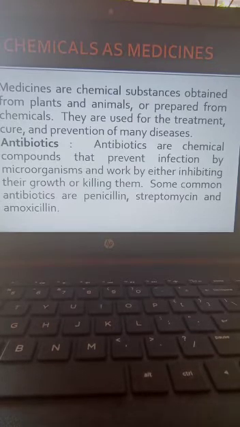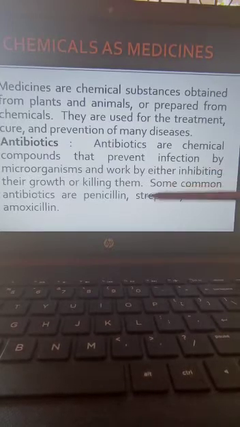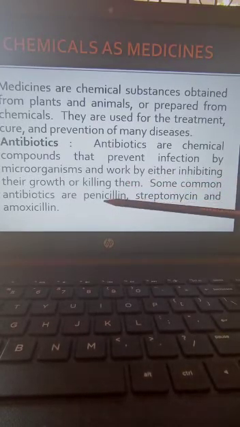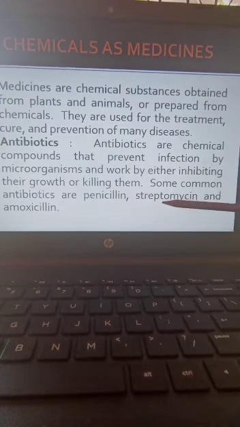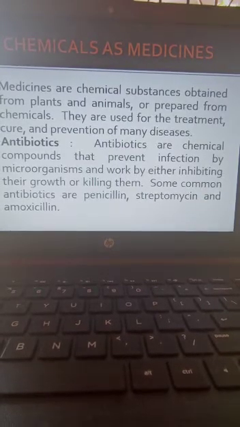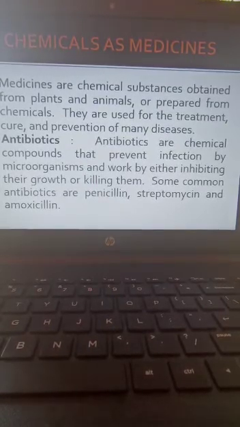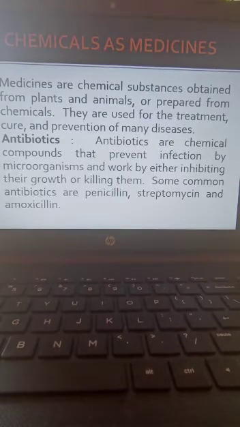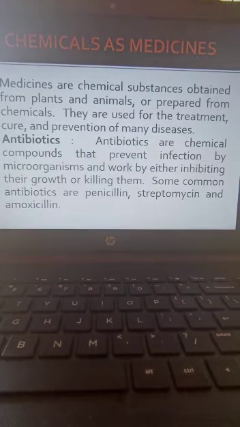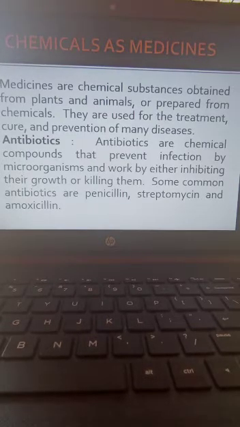Okay, so what are the common antibiotics that we are using? Penicillin. Streptomycin, that you may all know. Amoxicillin, that is also an antibiotic. So antibiotics are chemical compounds that are used for the prevention of infections. How do they prevent the infection? They will either inhibit the growth of microorganisms or kill them. These microorganisms are the reason they are making infection to us.